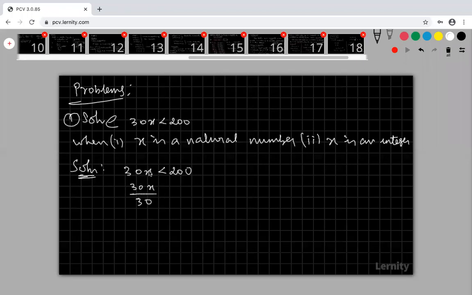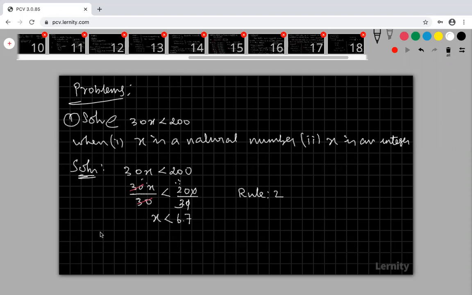So first of all, I'm going to find out my x. First of all, simplify this. Here 30x is there. Divide both the sides by 30. So I am applying rule 2. What is rule 2? Both the sides I am dividing by some positive number. Positive number means the sign of the inequality remains the same. So now I can cancel this side, and here I will get x less than 20 by 3. That means this is 6.7 like that.